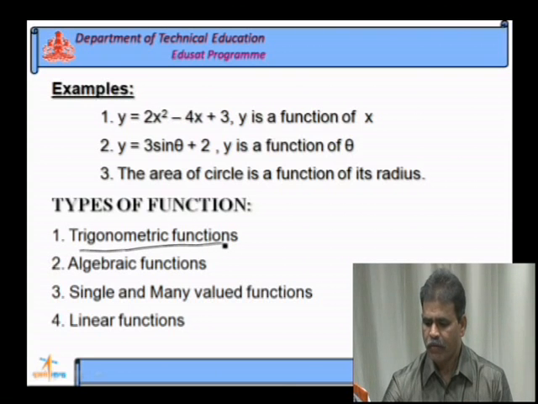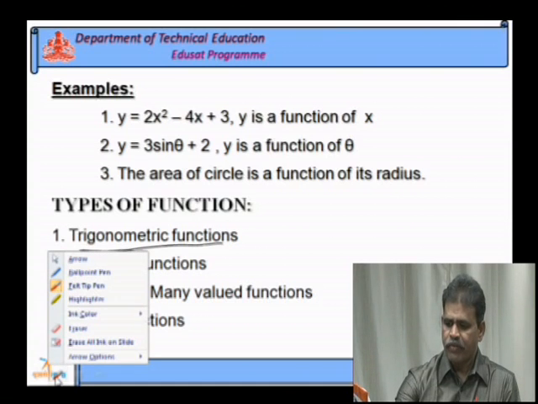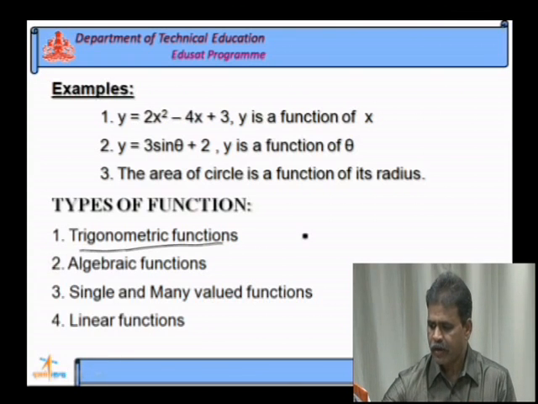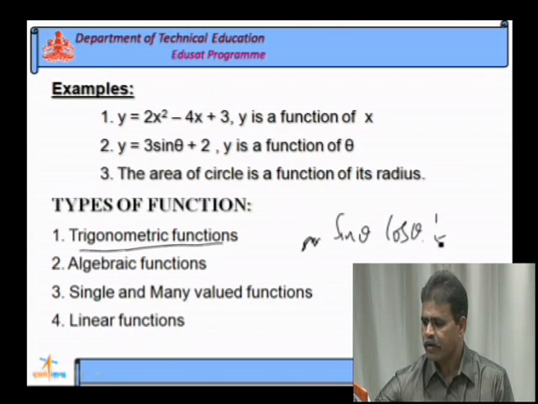Trigonometric function. What is trigonometric function? Trigonometric function is a function which involves trigonometric functions like sin theta, sin function, cos function, tan function.